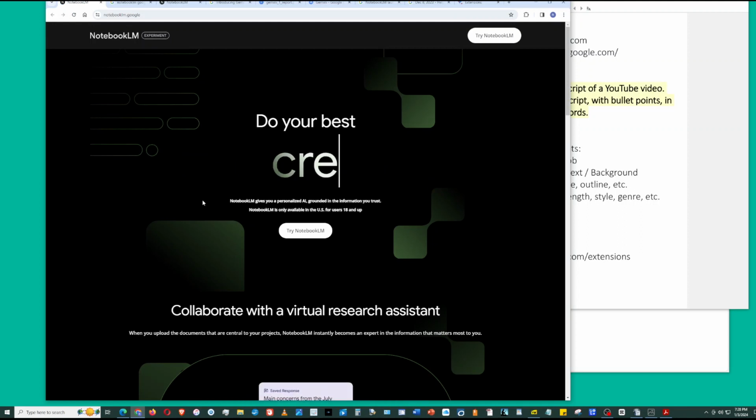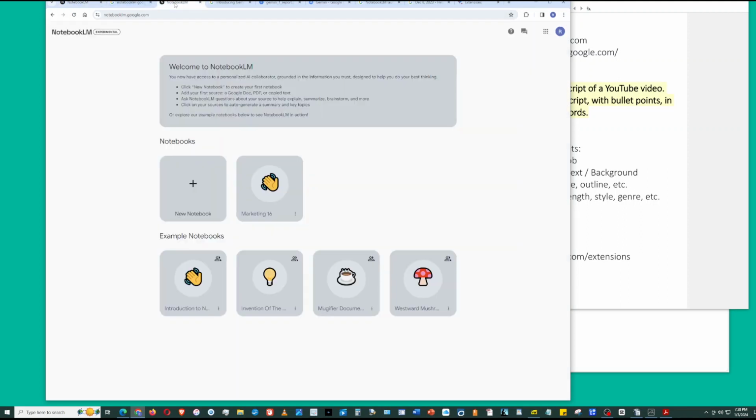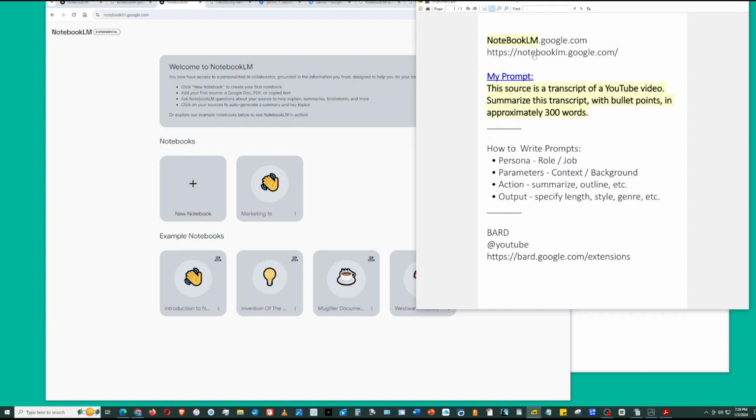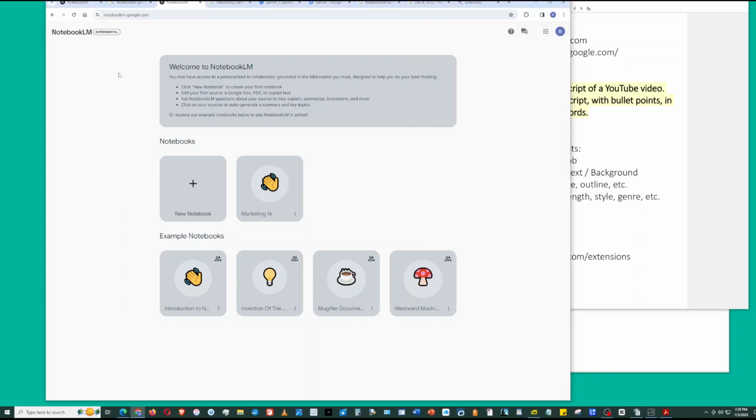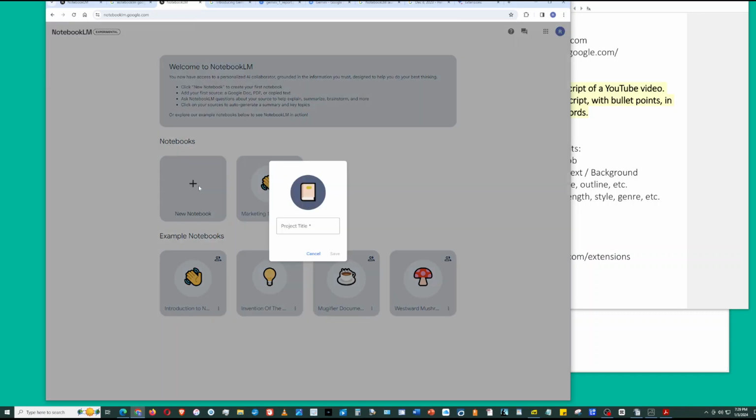So notebooklm.google, try NotebookLM, or go to notebooklm.google.com, and it will take you to the page. Now, once you get to the NotebookLM page, at the bottom they have example notebooks, so the samples. And then to open up a new notebook, you click the plus sign, type in the title, save it.